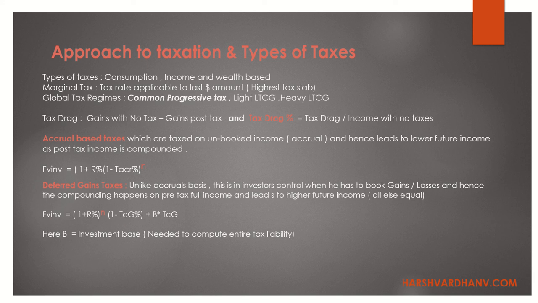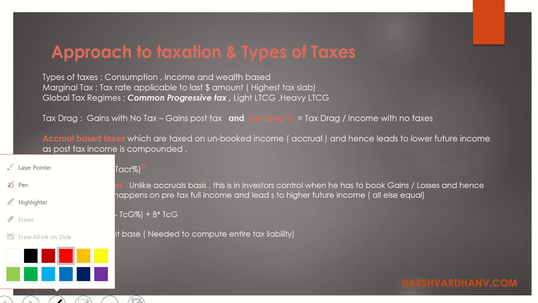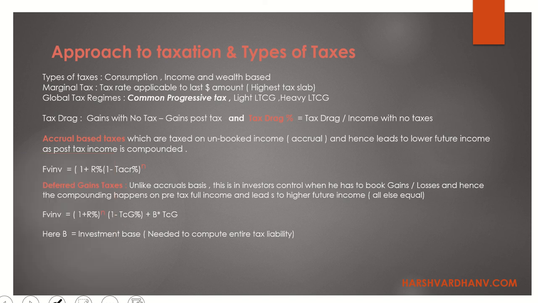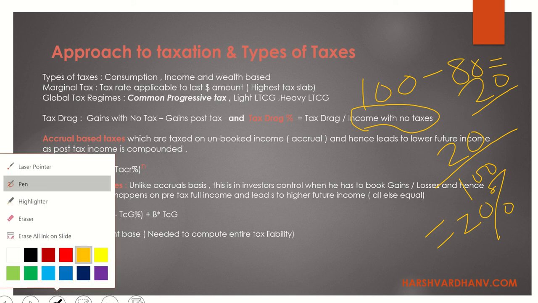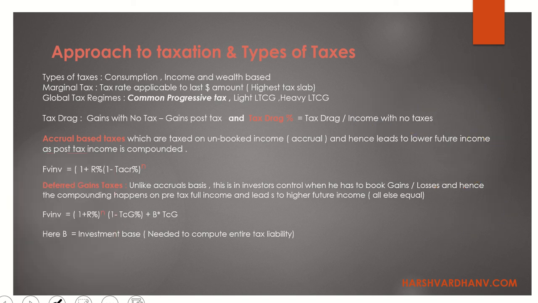So in a scenario like this, suppose you have gains with no tax as 100 and there is a 20 rupees tax, so 80 rupees is your gains post tax. So your tax drag is 20 rupees. On 100 rupees of income, the tax drag is 20 rupees, so your tax drag percentage is 20%. Simple, nothing to be really worried about.